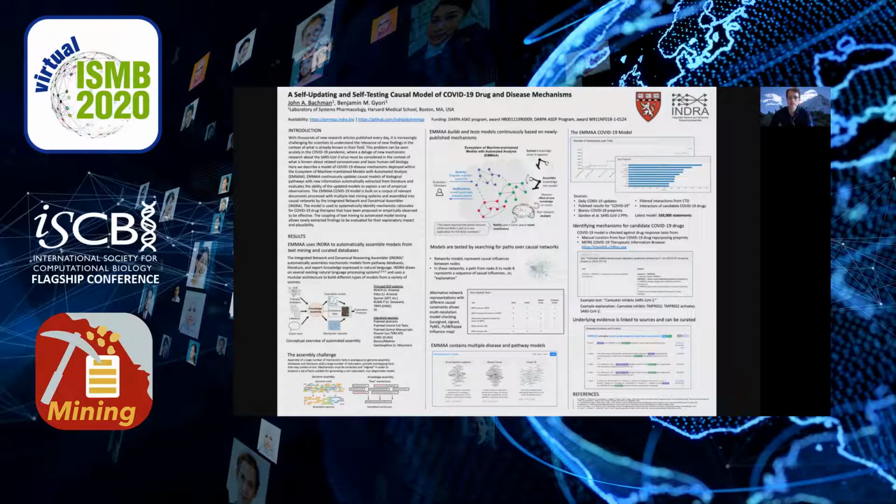This is a particularly acute problem in COVID-19 research, where there is a deluge of new findings being published daily about the virus, but all of that information has to also be interpreted in the context of background knowledge about cell biology and immunology. Our approach to this problem is to use text mining along with a process we call knowledge assembly to build a causal model of COVID-19 molecular mechanisms, and then use this model to systematically identify possible mechanisms of action of drug repurposing candidates.